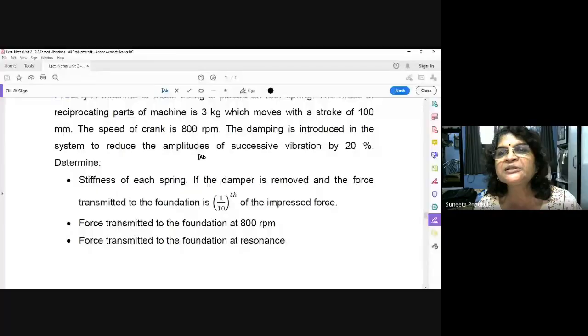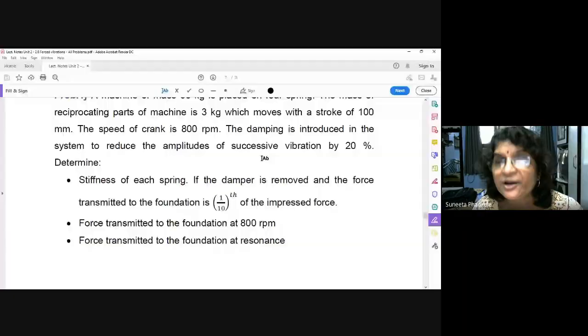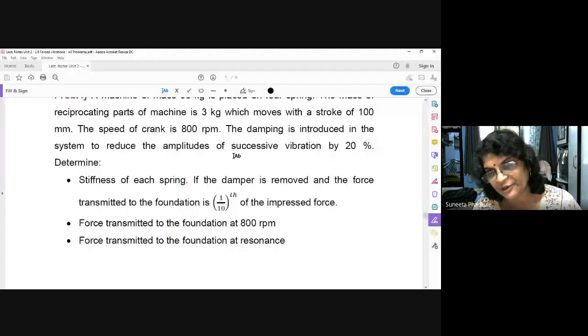The damping is introduced in the system to reduce the amplitudes of successive vibration by 20%. This is the case of unit number 1. Instead of directly giving zeta, they have mentioned amplitude reduction. From amplitude reduction, you find out C. From C, you find out zeta, and from zeta, we can find out the amplitude. Understood? So again, I will read: the damping is introduced in the system to reduce the amplitudes of successive vibration by 20%.